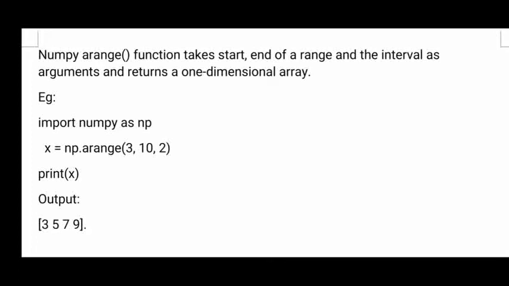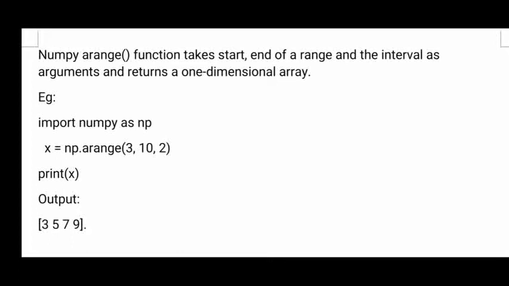But in that you can also implement one more condition. What is the condition here? Every alternate element I am taking, that is the 2. It is nothing but the increment. After the first element, how much should be incremented for the second element? After the second one, how much should be incremented for the third element? That is the third parameter here: for every element, how much you want to increment. So here I have given 2.